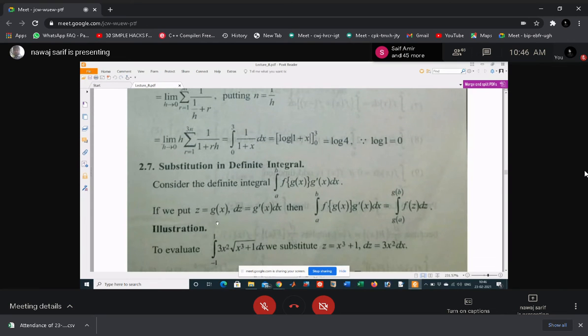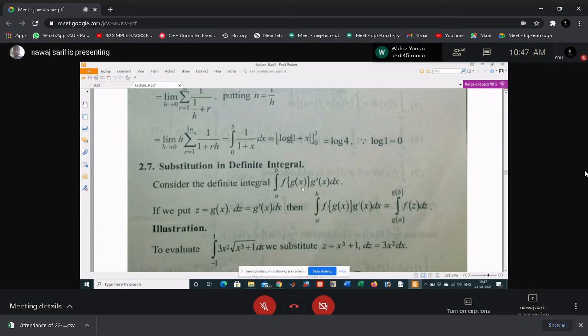Now try to understand some basic examples of definite integrals. If you are given the integral from a to b of f of g of x times g dash x dx, how will you find this integral? If you are given a function f of g of x, and outside it the derivative of that function, how will you find this type of integration? Just simply put g of x equal to some function. This is the method of substitution.